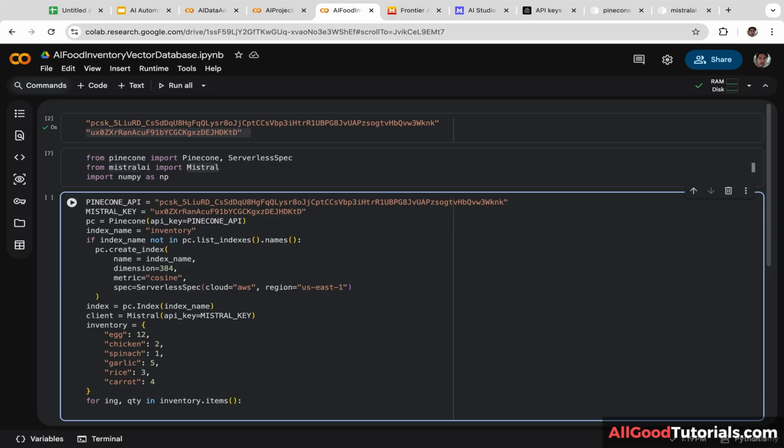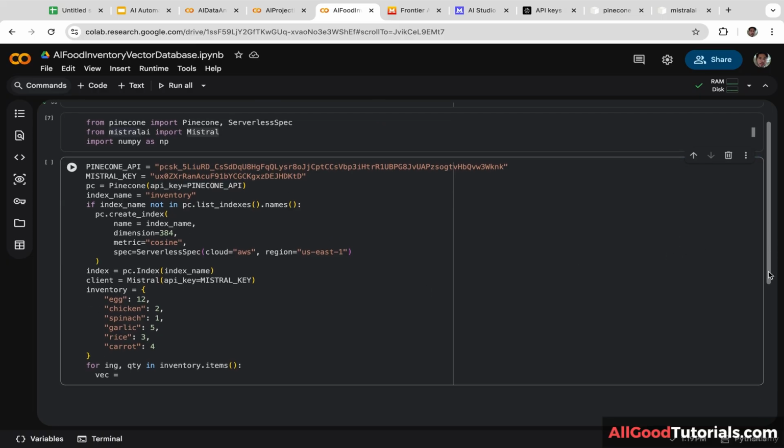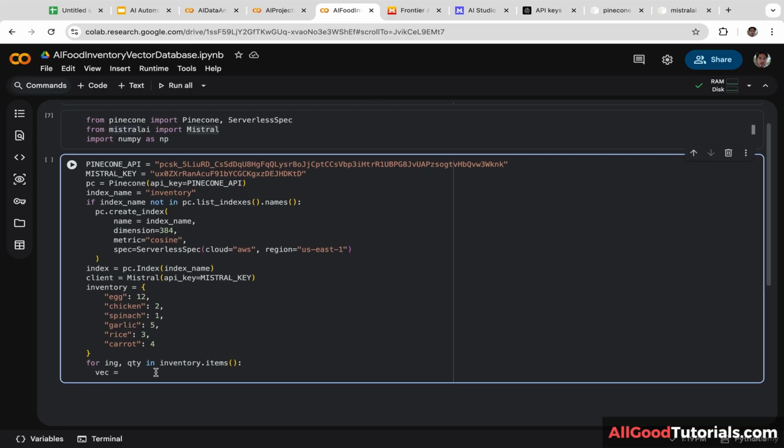Then we are going to generate a random 384 dimensions vector to simulate an embedding. Let's create a new variable. I'm going to name it vector. And we are going to use the NumPy library, np.random.rand, and let's put 384 inside the parentheses. Dot toList.